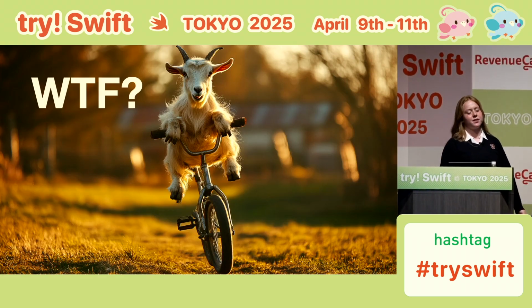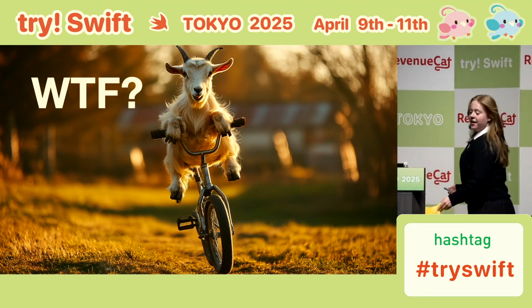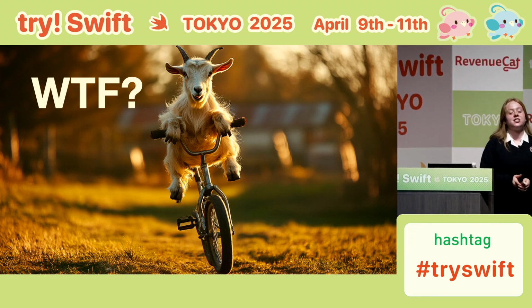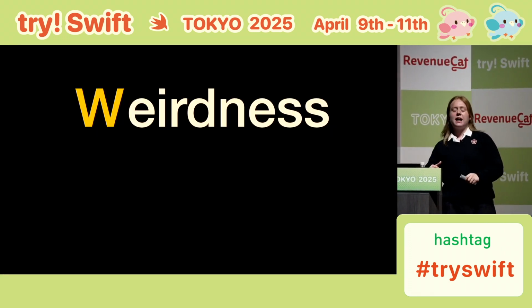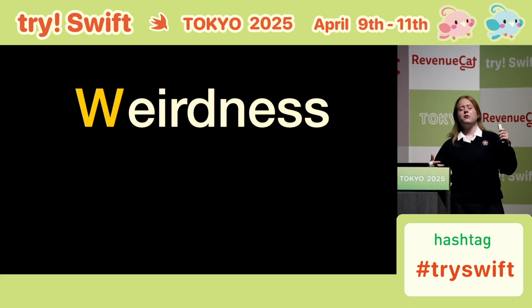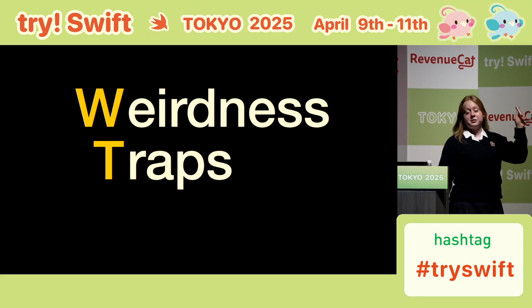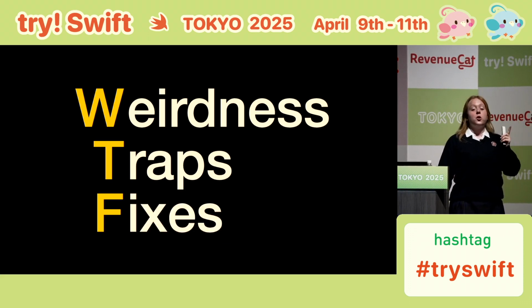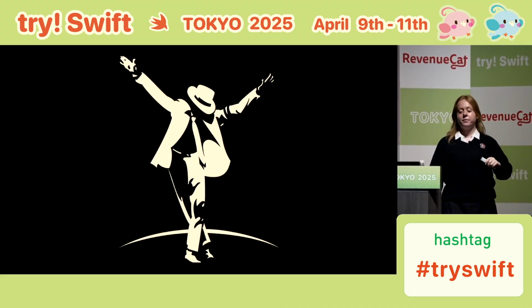Enough of that. I need to wrap up now. I hope that you can see the next time your code isn't behaving the way you expect, just remember that lots of code has a little bit of weirdness if you look closely enough. The key is to know where the traps are, and also what fixes to use to solve the problems. If you do all that, you'll be fine.